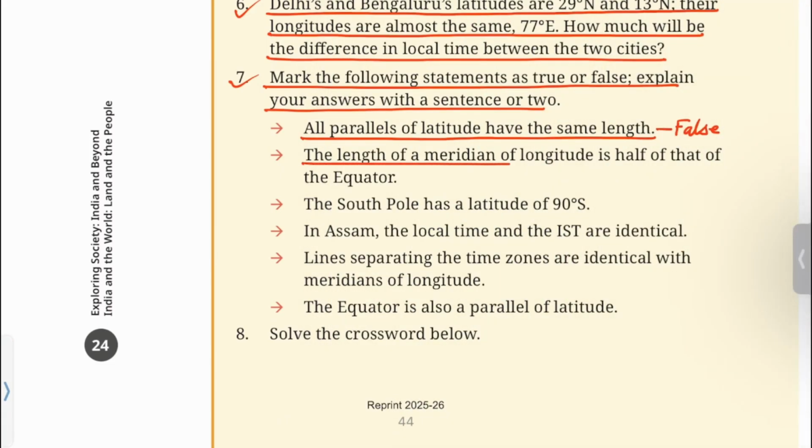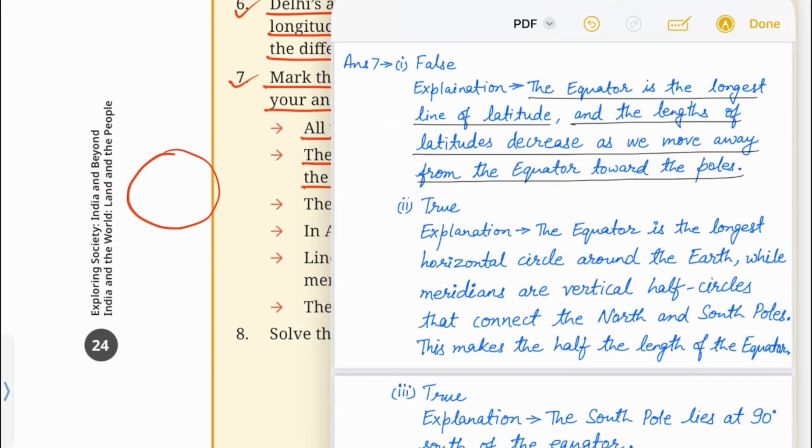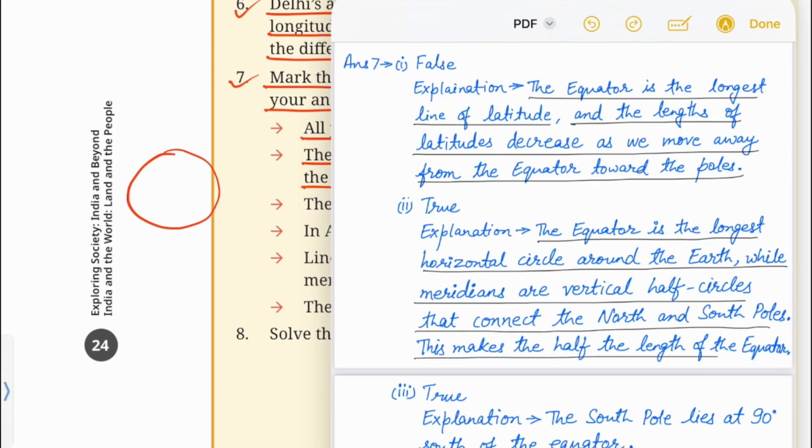The length of a meridian of longitude is half of that of the equator. If you are considering Earth as a sphere, then this statement will be correct or true. Explanation: the equator is the longest horizontal circle around the Earth, while meridians are vertical half circles that connect the north and south pole. This makes them half the length of the equator.